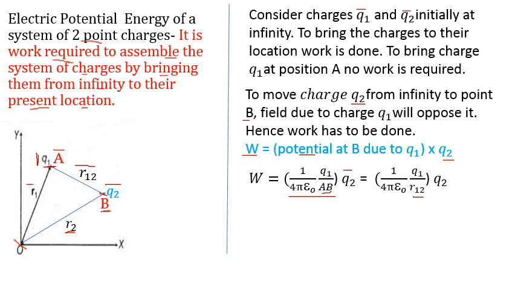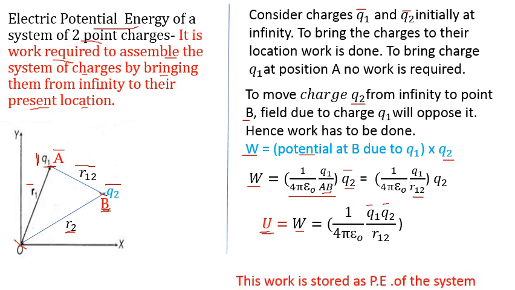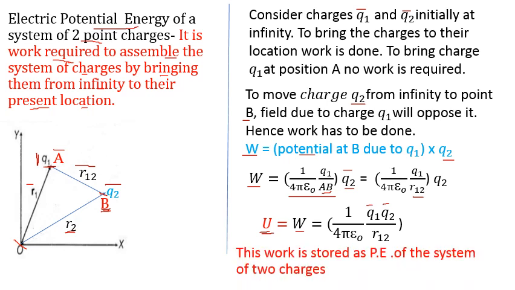So this is the work done to assemble charge q2 from infinity to point B. Finally, this work done is stored in the form of energy. So this is the electric potential energy of a system of two point charges, that is, to assemble charges q1 and q2. Clear? This is the formula.